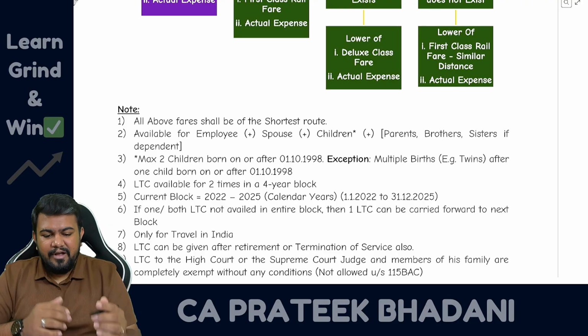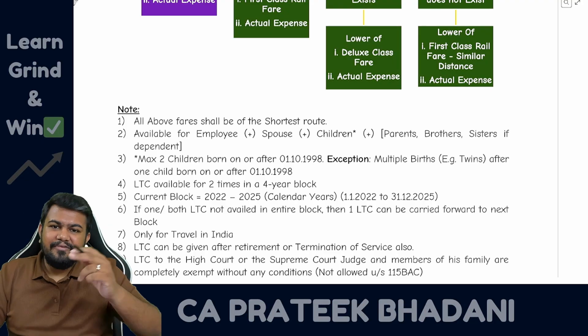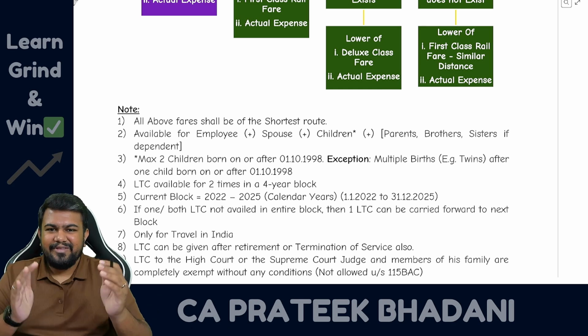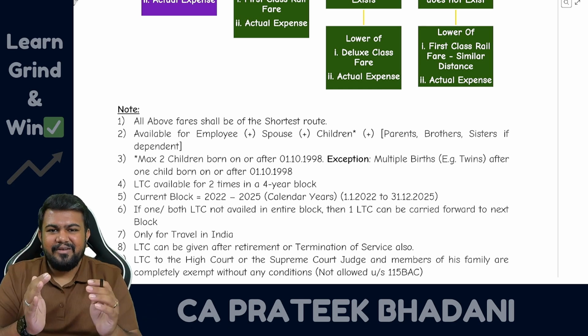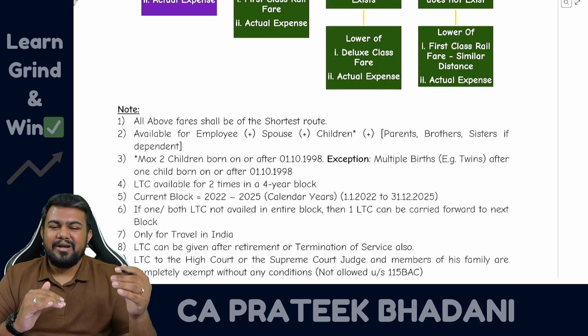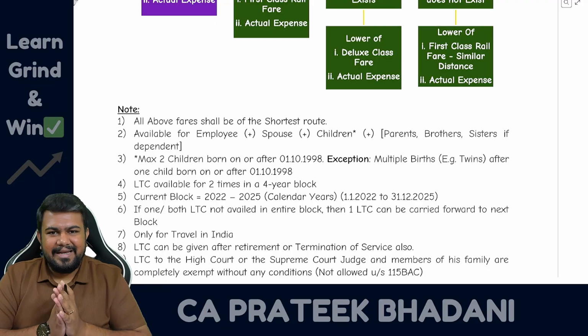But sir, what if first there is multiple birth, and then one child is born, can all children claim exemption? Answer is no. If there is multiple birth in the first birth itself, then the parents should have stopped there itself. They need not plan the third kid. That is why after multiple birth, whatever children there are beyond the limit, for that it will be taxable. Fine.